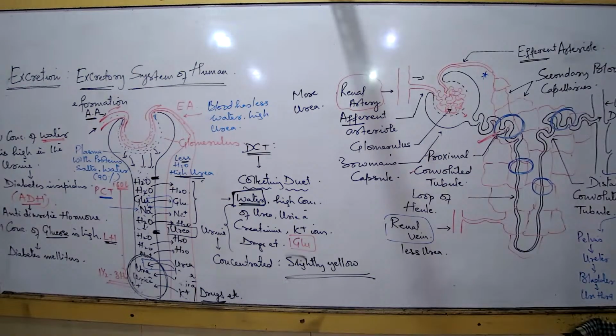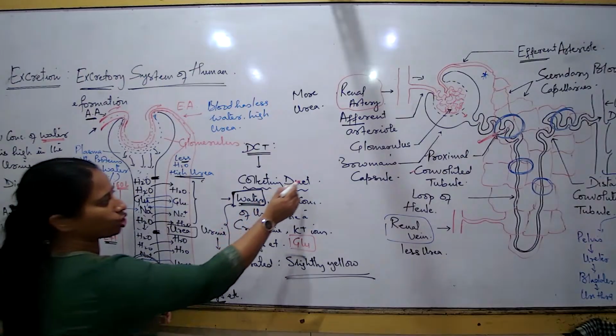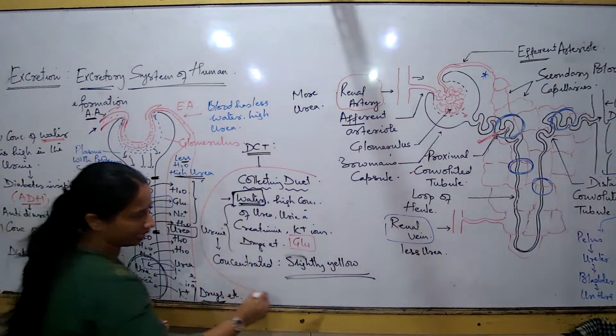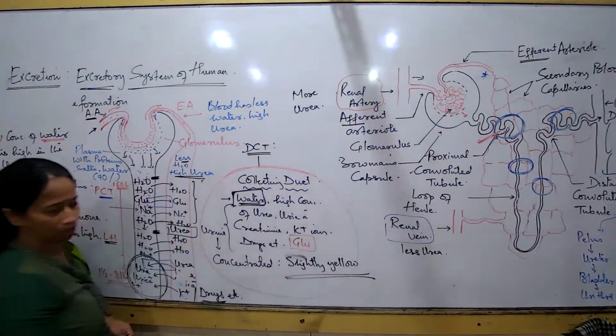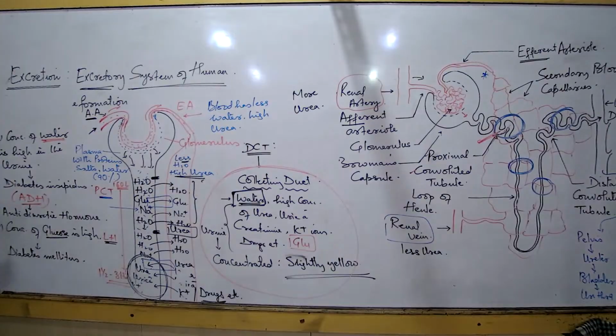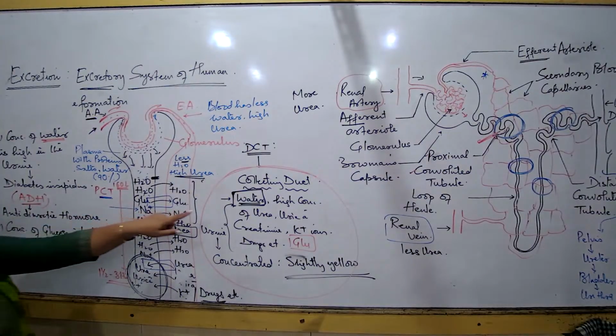Ma'am, can you explain this concept again? This one? This I told only. This I mentioned only about two abnormal conditions. This is not a process. These are the two conditions. Meaning, talking about the composition of the urine. So the composition of the urine in the collecting duct should be like this.